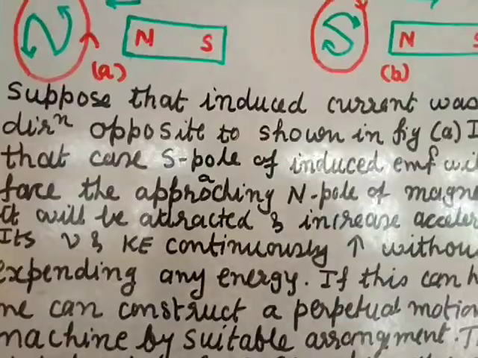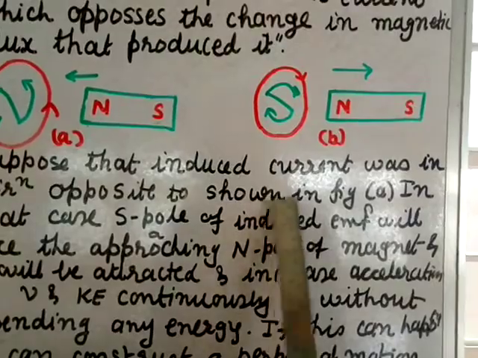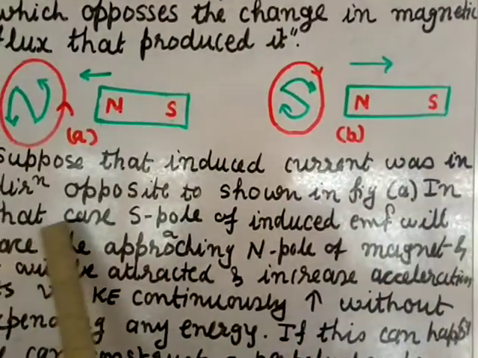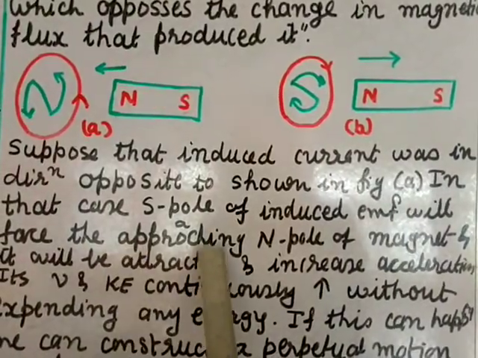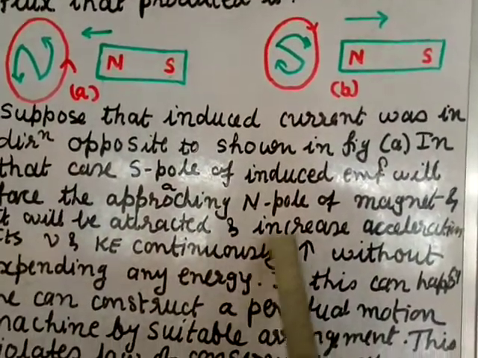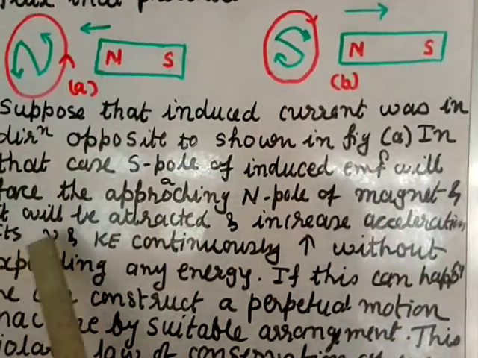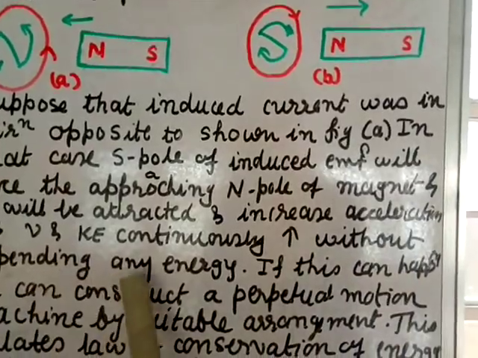Suppose that induced current was in the direction opposite to that shown in figure A. In that case, the south pole of the induced EMF will face the approaching north pole of the magnet and it will be attracted and accelerate. Its velocity and kinetic energy continuously increase without expending any energy.